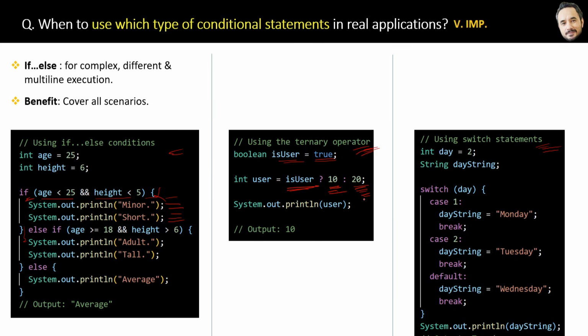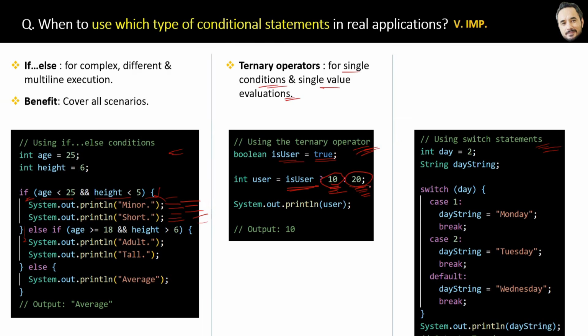So the point is ternary operators are good for single condition and single value evaluations or results. Okay, the ternary can handle only if and else. You cannot handle an else if block. There will be only two possibilities. Also, in an if block you can have multiple lines of execution, but in the ternary operator that is not possible, only a single value result.